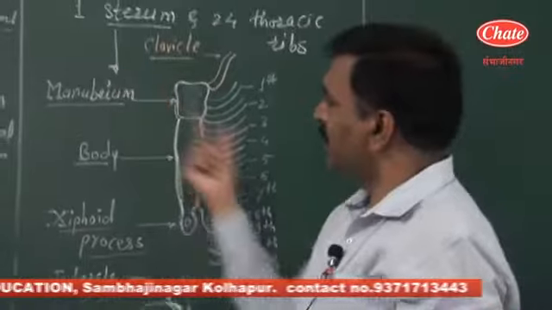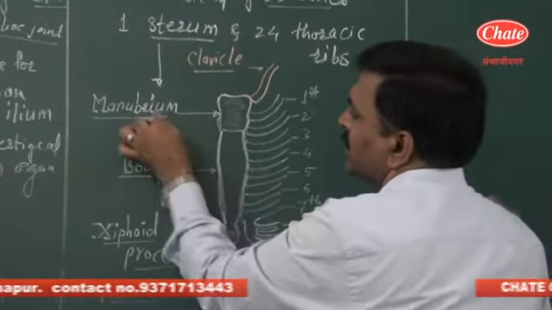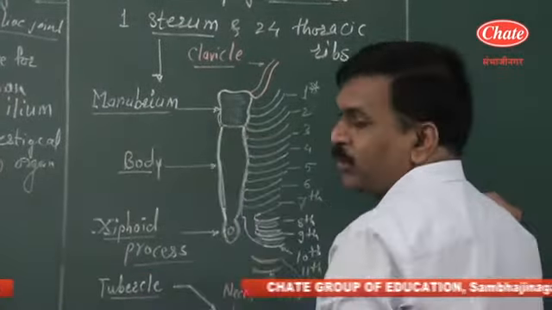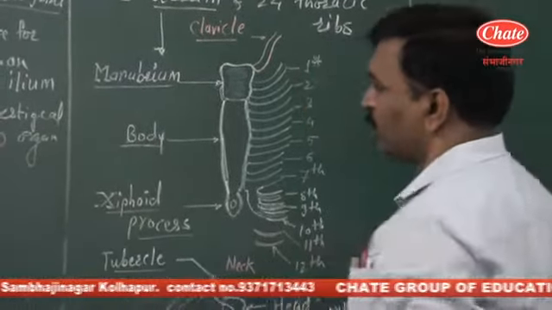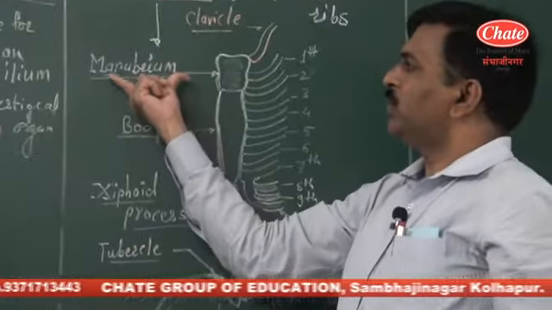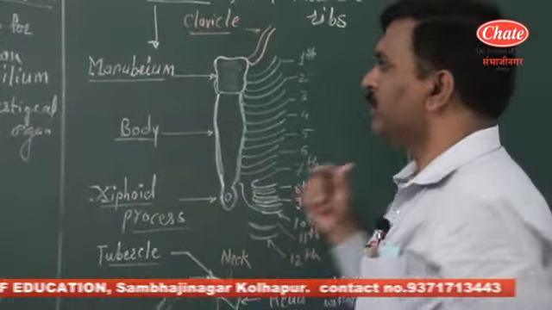When we focus on the sternum, it has three regions. The anterior quadrangular region is the manubrium, the middle region is the body, and the posterior region is the xiphoid process. So the sternum has three components: manubrium, body, and xiphoid process.